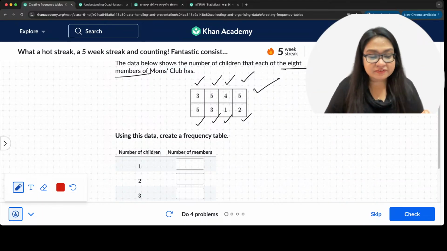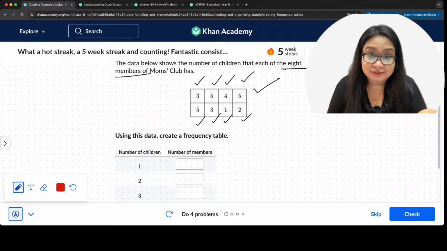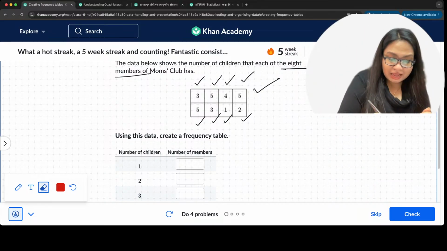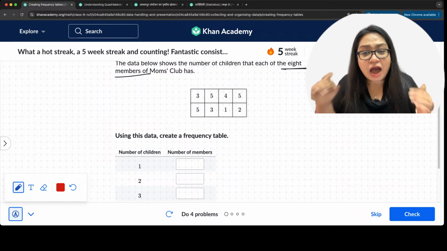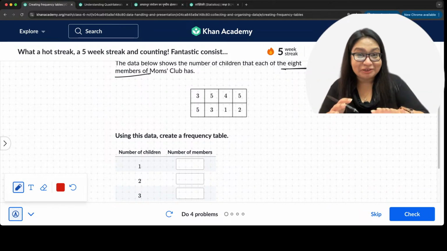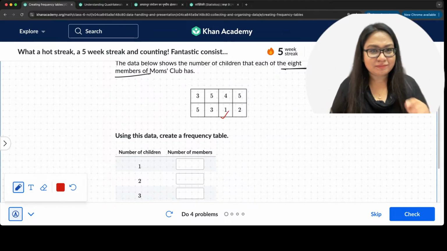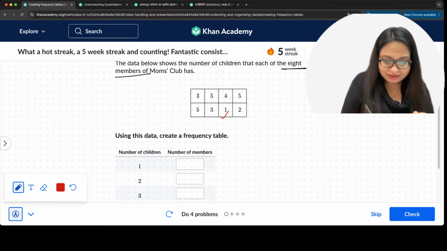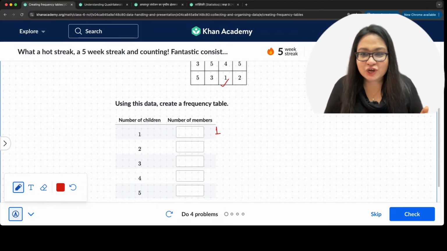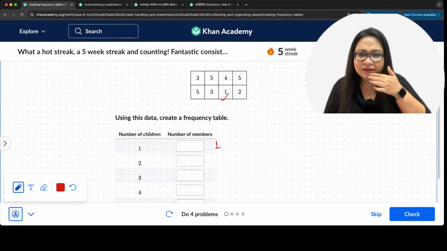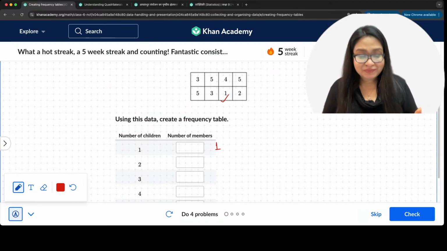So first things first, how many of them have only one child? Only one child. So here I'm going to remove these, and look at the table here. How many of them have only one child? I can see only this one, right? Only one. Okay. So one over here. Yes, correct. So yes, Kanchan, Udarinta, Kalvar, Bhavana. Awesome. Okay. Vandana.